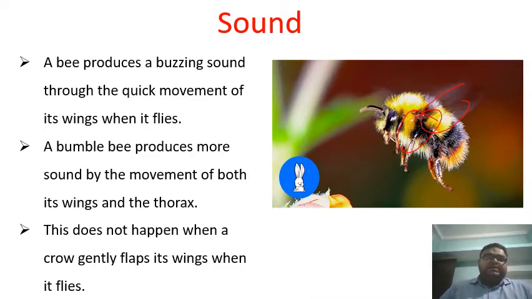Yes, students? Right. So suppose there is a crow and it flaps its wing gently, then there is production of little to no sound, right? So we can say that sound is produced only by the rapid to and fro movement, or vibration, of an object. Okay, students? Right. So now we have studied how sound is produced.